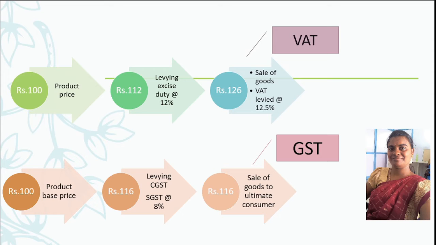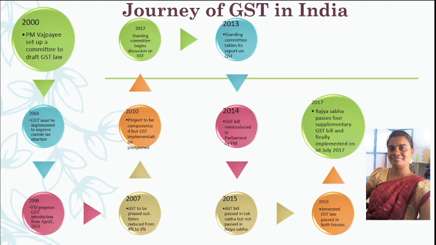But in the GST system, on a base price of Rs 100, CGST and SGST will both be charged, each at the rate of 8%, and then the value to the ultimate consumer is Rs 116. So in such a case, the industry can better compete in the global environment. It also eliminates the cascading effect, that is, no tax on each and every stage like VAT, and also no tax on tax. In India, GST was implemented on 1st July 2017.